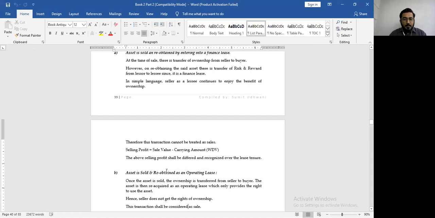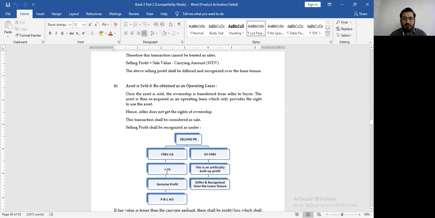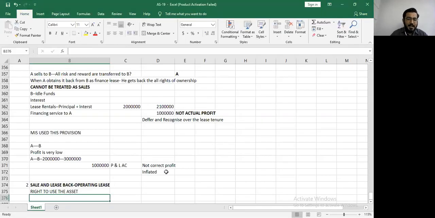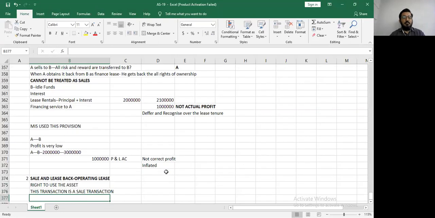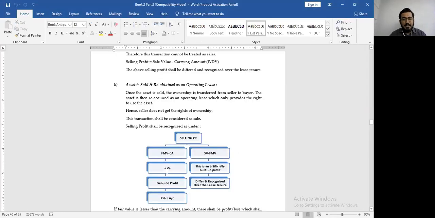Next point. Hence, seller does not get the rights of ownership. This transaction will be treated as a sale. So this transaction is a sale transaction, right? Because the seller does not get the right of ownership. This only provides right to use the asset. Since the ownership is actually transferred from seller to the buyer, this time we will consider this as a sale transaction, right?